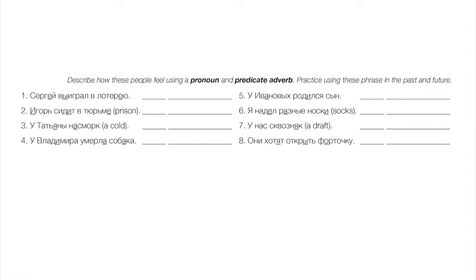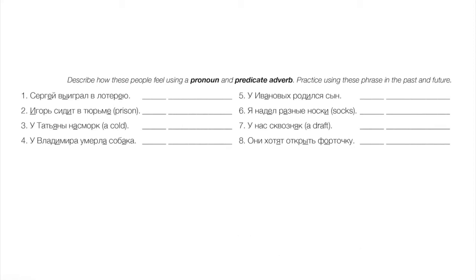7. У нас сквозняк. We have a draft, okay? So we must feel cold. Нам холодно. 8. They want to open the draft window, the little window to let in fresh air. That means they feel stuffy, right? Им душно.